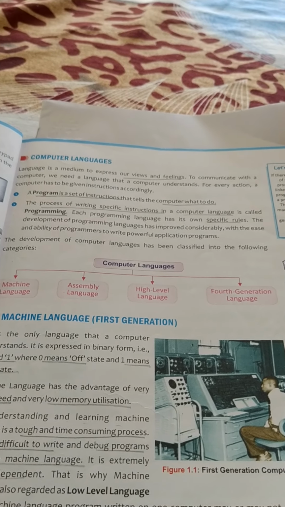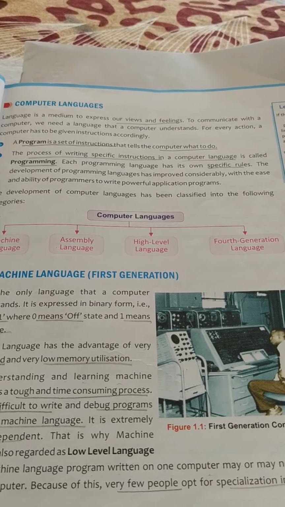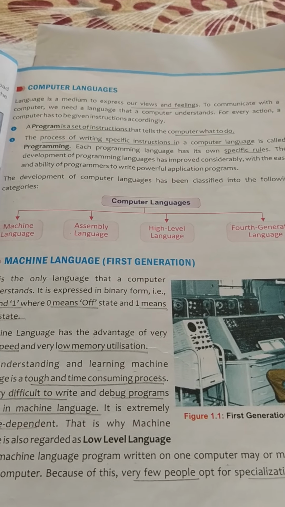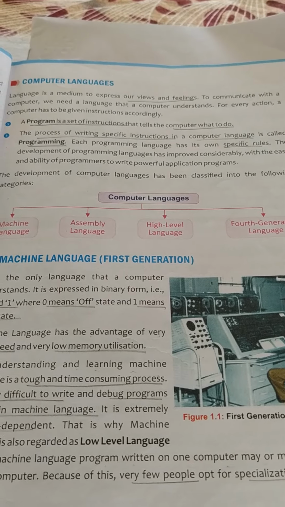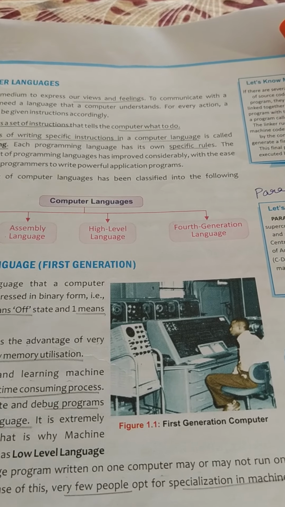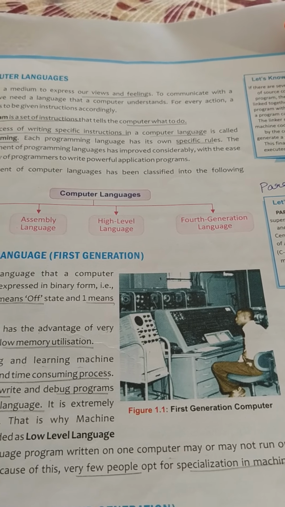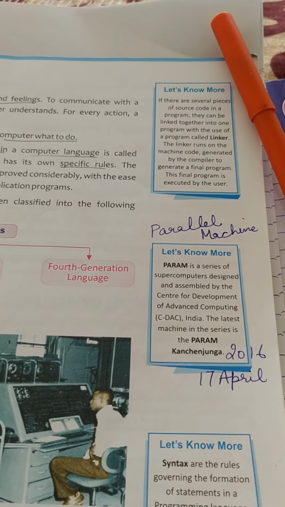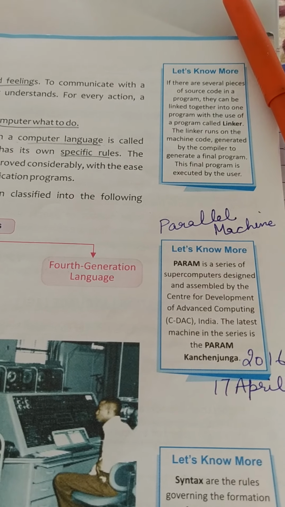Okay. Now the computer languages are divided into 4 types. First is machine language, second assembly language, third high level language, fourth generation language. We will read it one by one. Now firstly we read, let's know more.